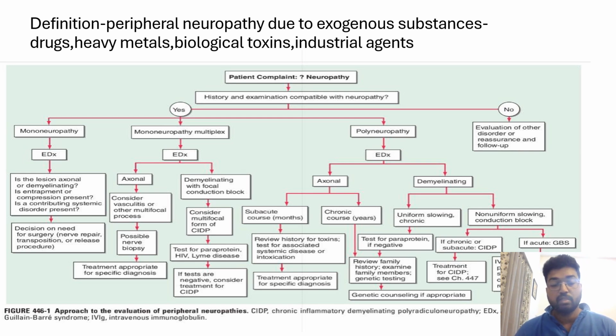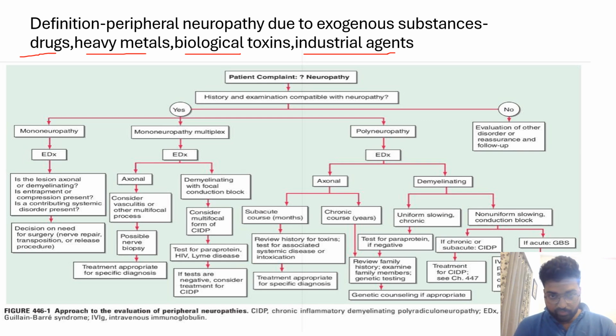The definition is very simple. Basically, toxic neuropathy is a peripheral neuropathy, that is, a peripheral nerve being affected by any substance which is coming from outside the body. It can be a drug, a heavy metal, a toxin, or an industrial agent. So that is the definition. Any drug, any heavy metal, like lead or arsenic, any toxin, or industrial agents, mostly a hexacarbon.